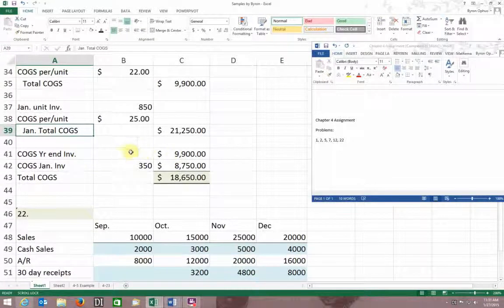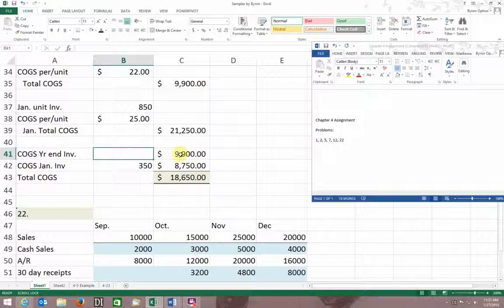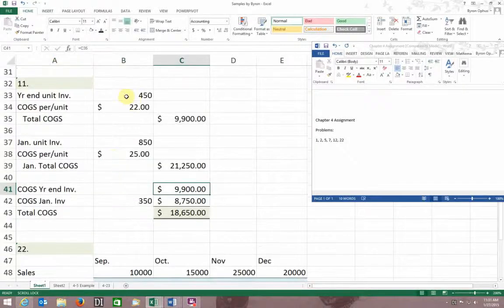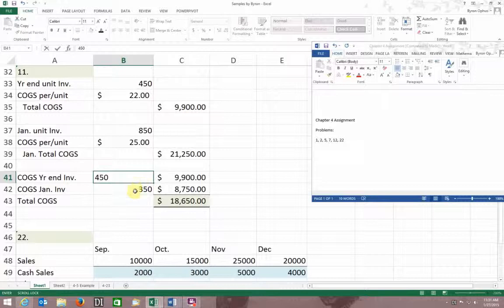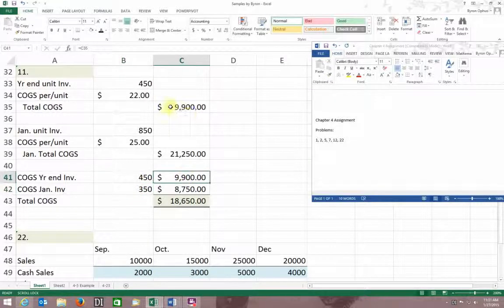Shame on me. Okay, but I'm using FIFO, so I'm going to sell the items that are first in, my first produced items. I'm going to sell those first, and so I'm going to sell 450 of those. And I already know that my cost of goods sold on those is $9,900, so I can just copy that down here. I can link that. But I'm going to sell a total of 800 units. Problem 11 says I'm going to sell a total of 800 units.